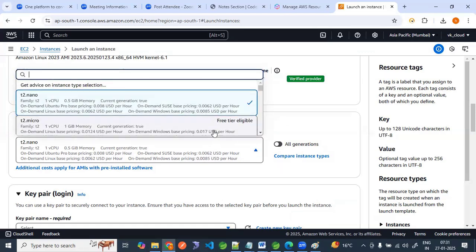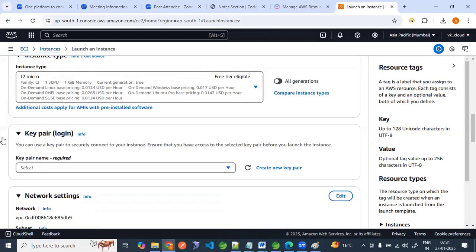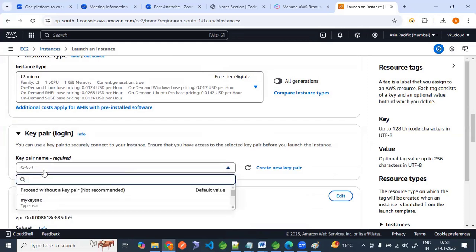Free tier is for whom? For practicing purposes. They won't charge anything. But we need to stop the server. There are certain billing parameters there. According to that, we have to use the service and stop the service. Now create a key pair.